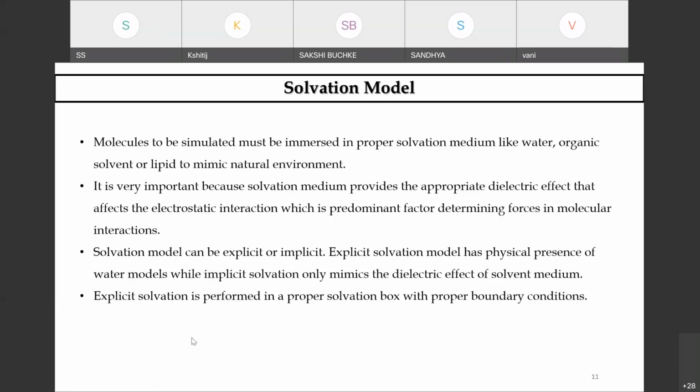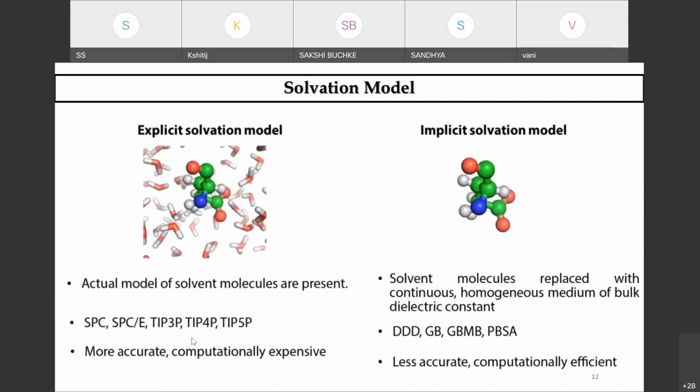And then we have the different solvation. As I told you, you have actual model of solvent molecules which is already present in terms of simple point charge, SPC, SPCE. TIP3P is transferable intermolecular potential with 3P, 4P, and 5P.